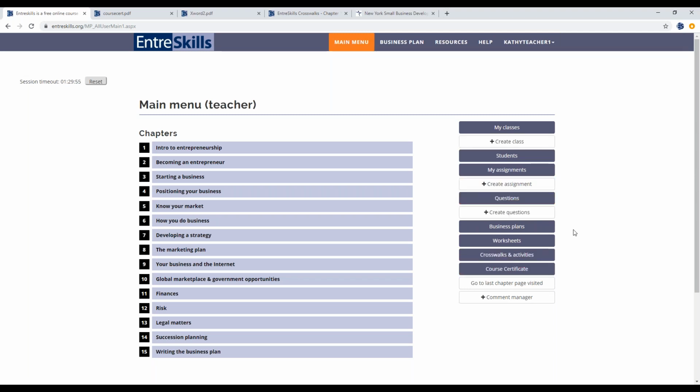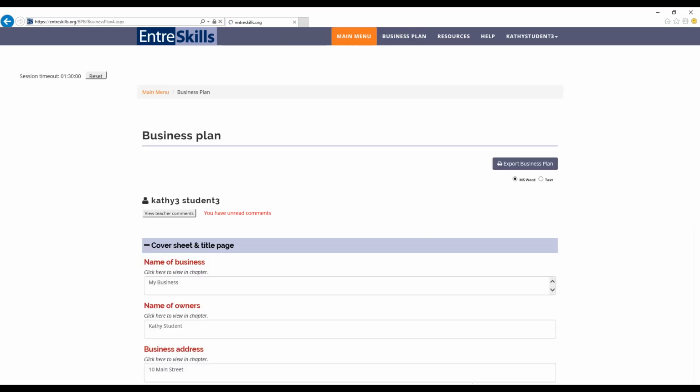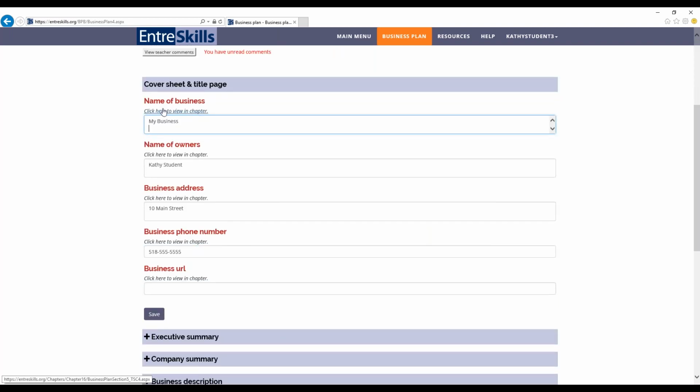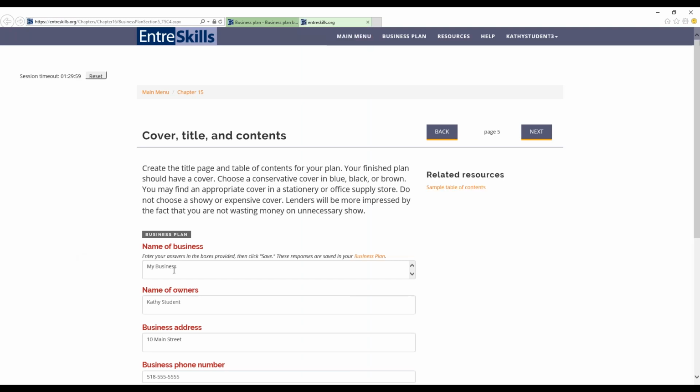Now students can access the business plan builder 2 ways. They can go right to the business plan summary section and work on it here. They can click here to view in chapter to see more information about what is being asked of them.